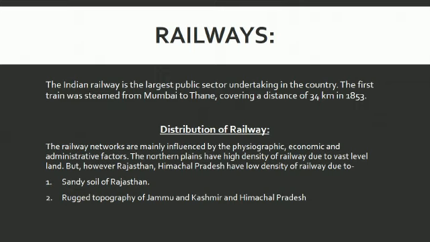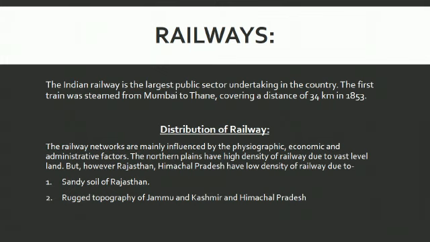Moreover, there is a lack of economic opportunity, meaning agriculture resources are not available in the hilly regions. It is also very difficult to lay railway lines on the sandy regions of western Rajasthan, the swampy regions of Gujarat, and the forested tracts of Madhya Pradesh, Chhattisgarh, Odisha and Jharkhand.